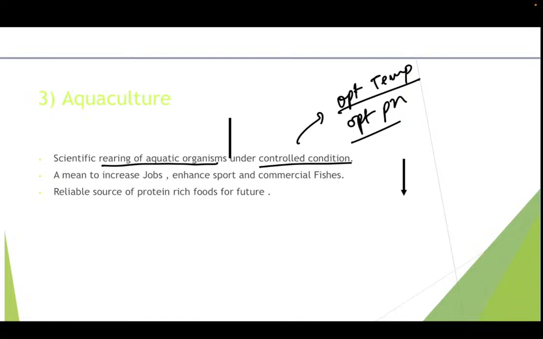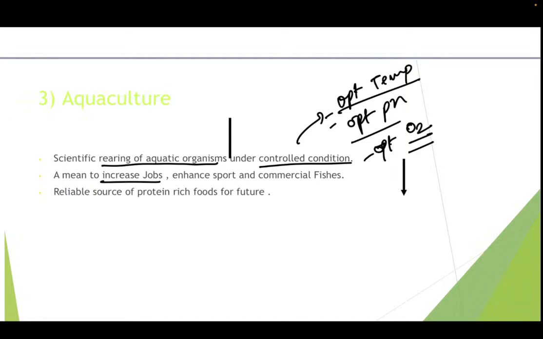So these are the important things. Also, there should be optimum oxygen concentration, right? If the oxygen supply is not there for the fishes, then the fishes will eventually die. So if there is scientific rearing of aquatic organisms under a controlled condition, then it is referred to as aquaculture. And of course, it is a means to increase jobs.